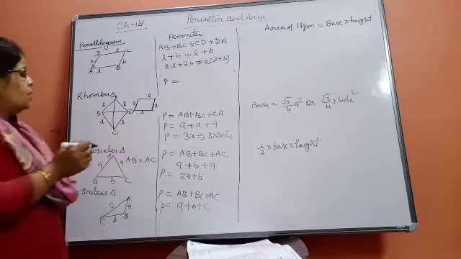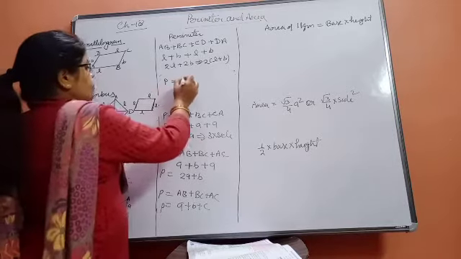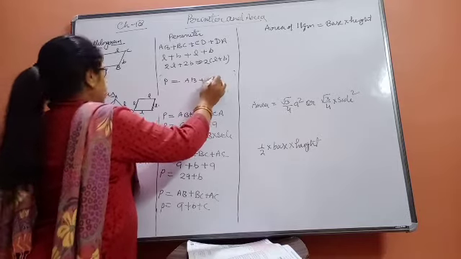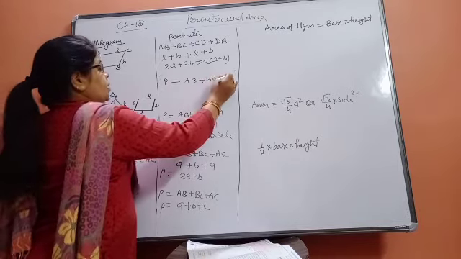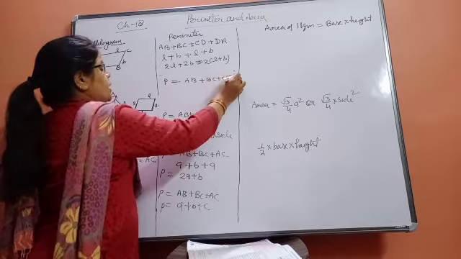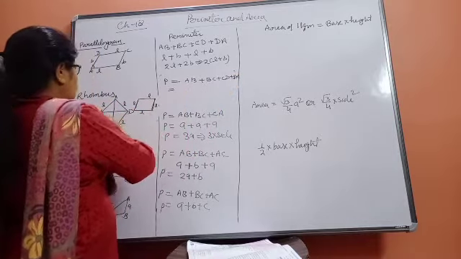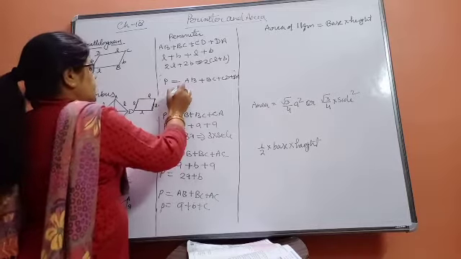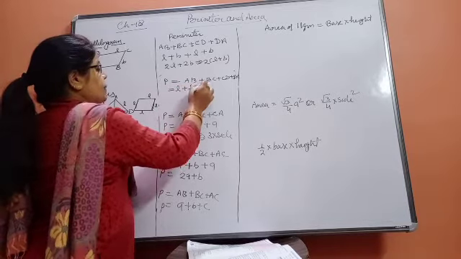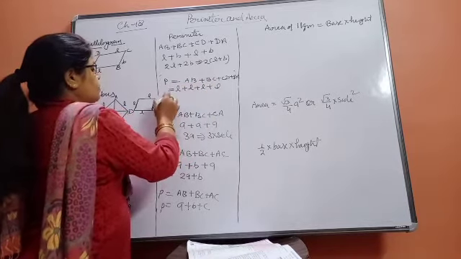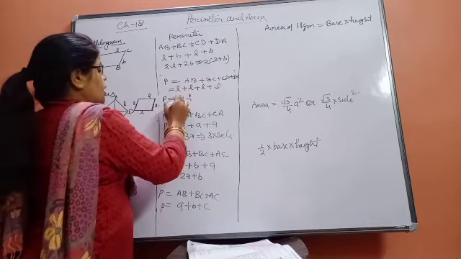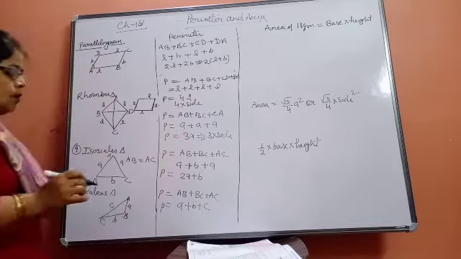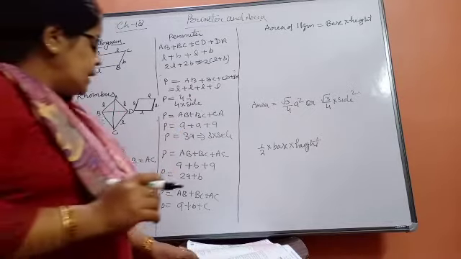Okay beta. Now come to its perimeter, it will be AB plus BC plus CD plus DA. Okay. Here I have taken another algebraic term for that. Suppose it is L plus L plus L plus L. So its perimeter will be, beta, 4L. It means 4 into side. L means length of the side. Okay.